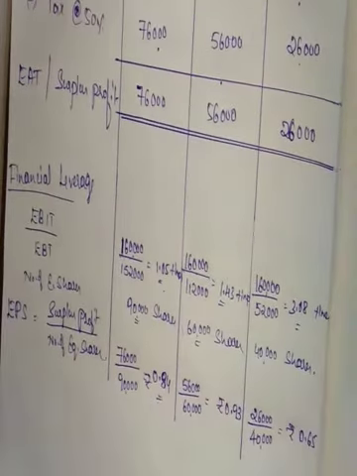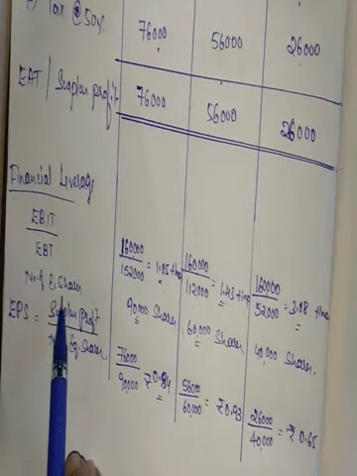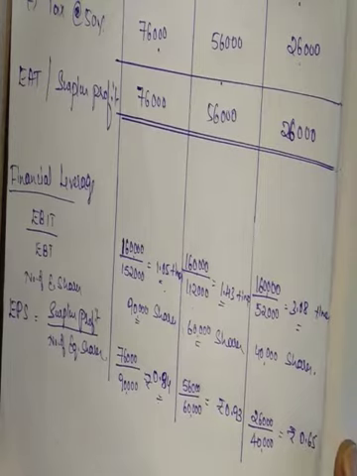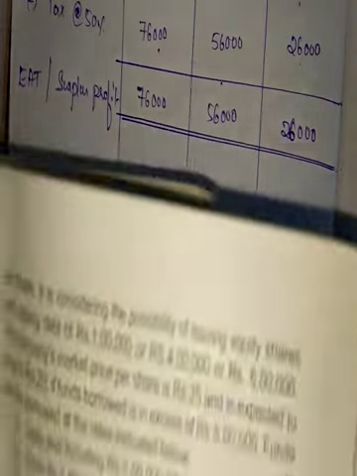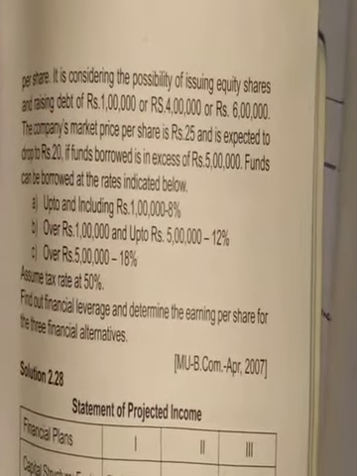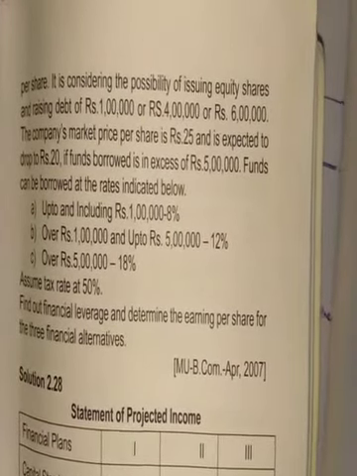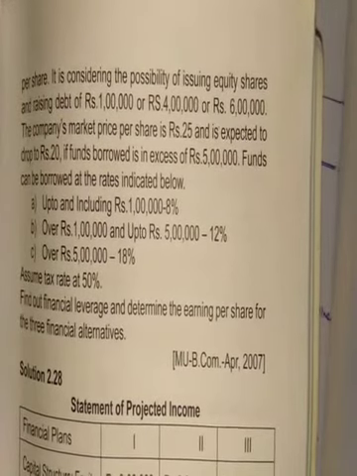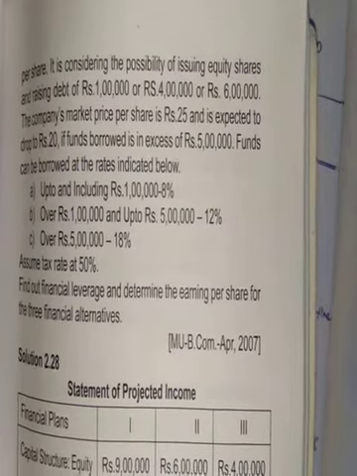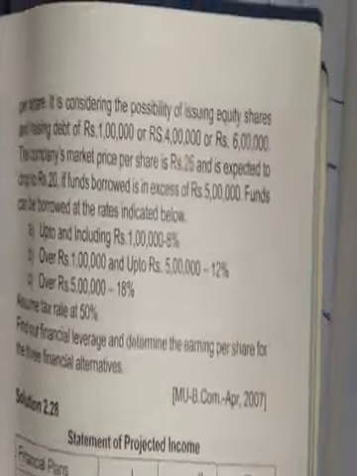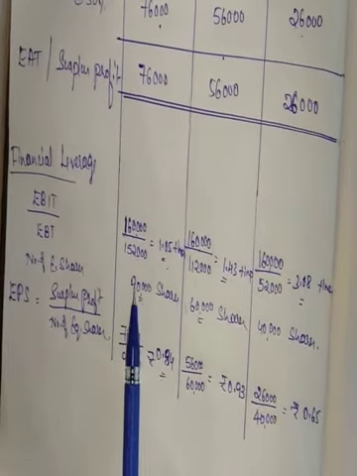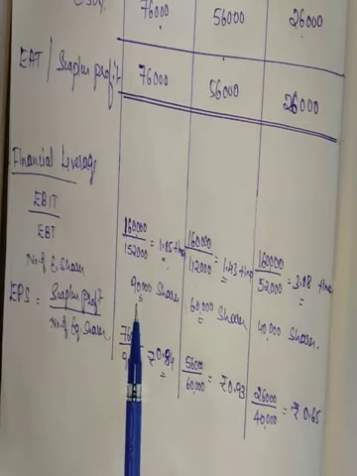Then EPS calculation. So we need information on the number of equity shares. Here the face value of equity shares is not given. The market price of equity shares is given, but the market price of the equity share is relevant only when you are calculating the EPS under the price earning ratio method. So for this formula we need face value. So we are making an assumption with regard to the face value, that is rupees 10.